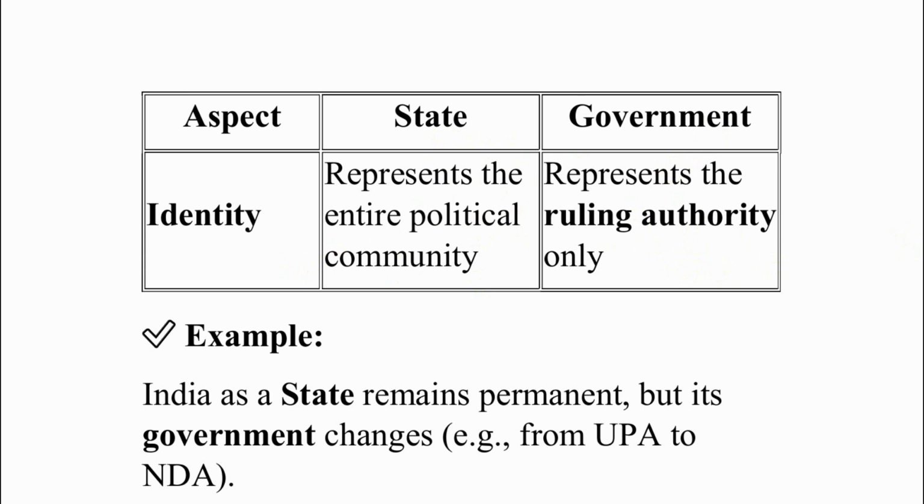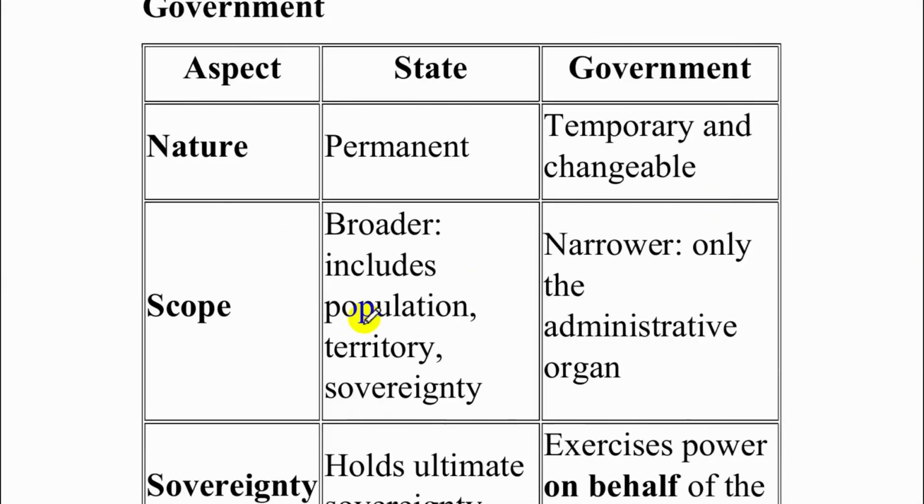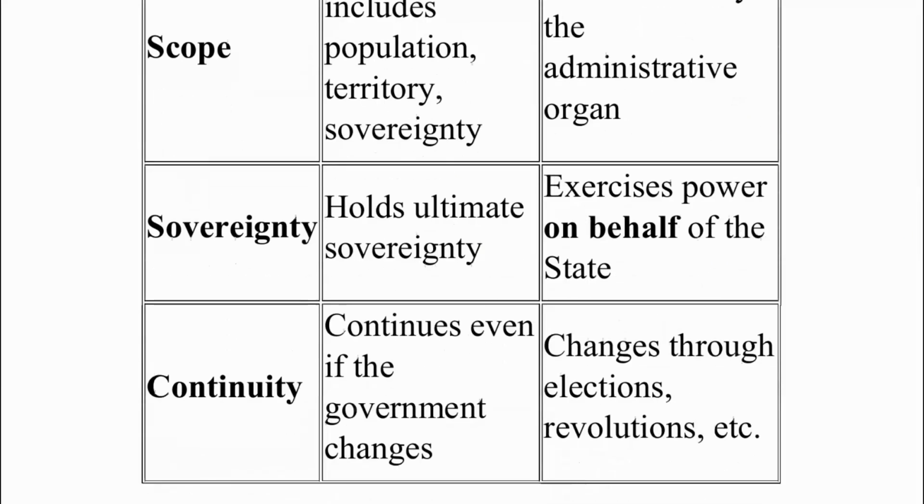These are the main differences, which are five of them, which is the nature. That is, state is permanent, government is temporary. Scope is broader for the state. State includes the government, so it is broader, whereas government's scope is narrower. That is only the administrative aspect. State holds sovereignty, whereas government exercises power on behalf of the state.